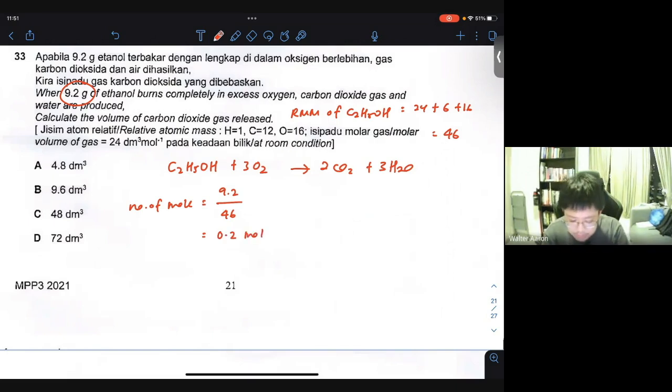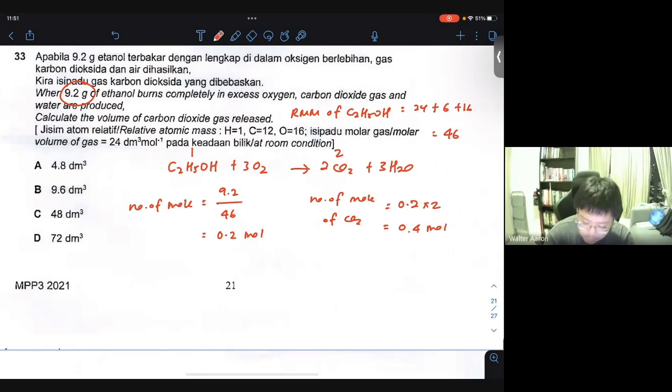All right, now you can see, for every 1 mole of ethanol, you can actually get 2 moles of carbon dioxide in terms of ratio. So it's a 1 to 2 ratio. Therefore, the number of moles of carbon dioxide produced will be 0.2 multiplied by 2. So the number of moles of carbon dioxide produced will be 0.4 mole.